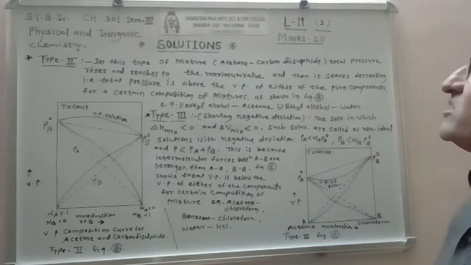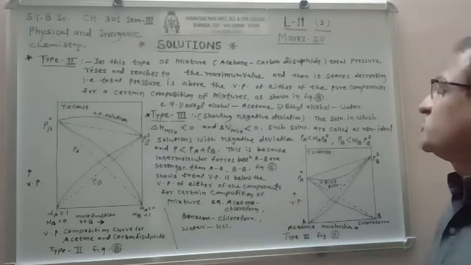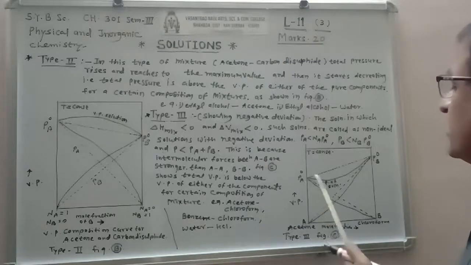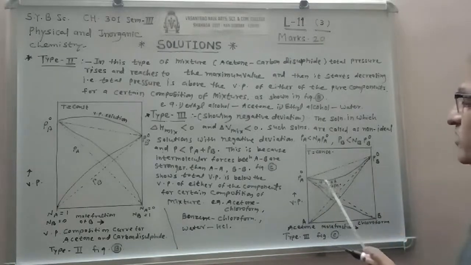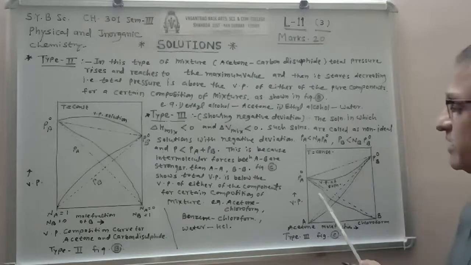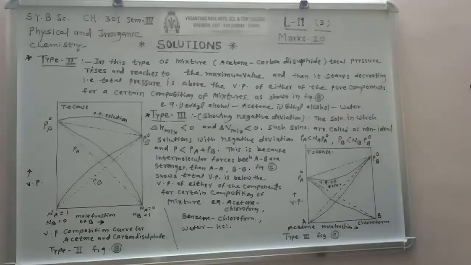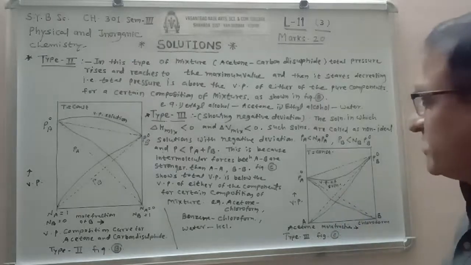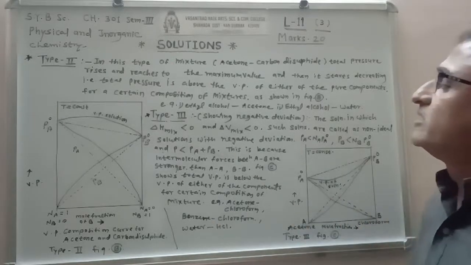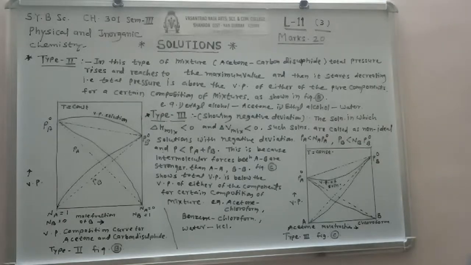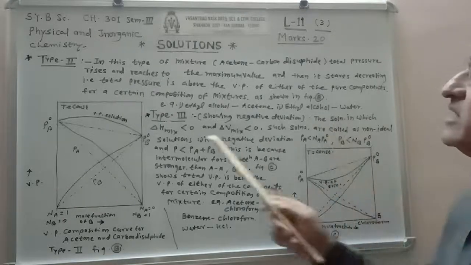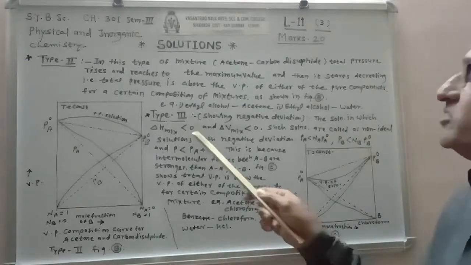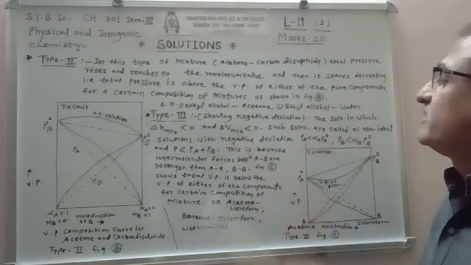Now we have to study type third, which shows the negative deviation. Negative deviation shows a minimum in the vapor pressure of the solution, and for PA and PB the partial vapor pressures also show negative deviations. For type third, the solution is one in which delta H of mixing is less than 0 and delta V of mixing is less than 0.